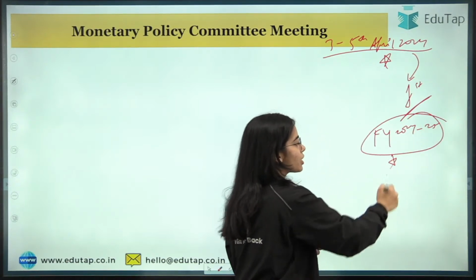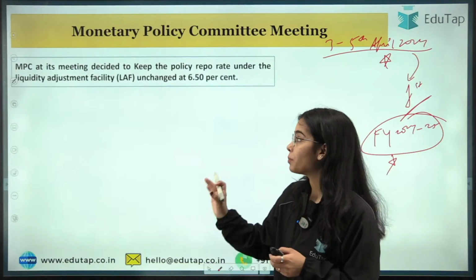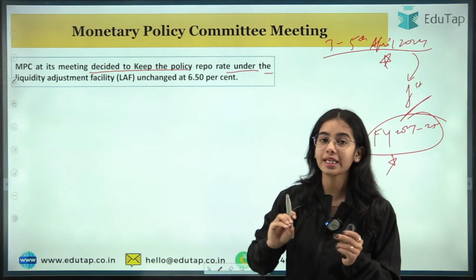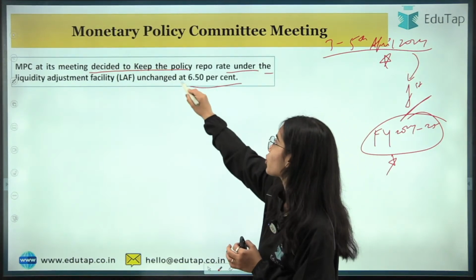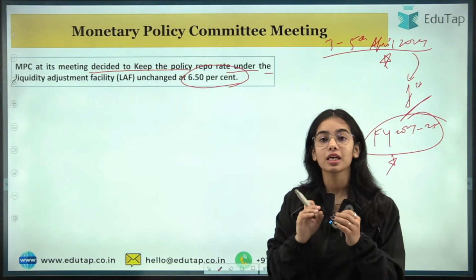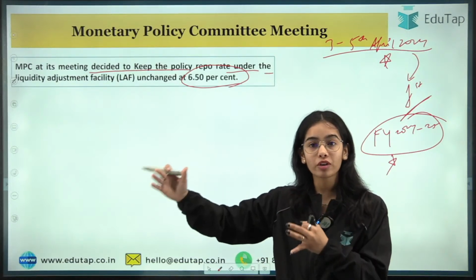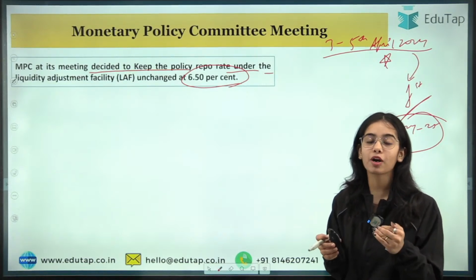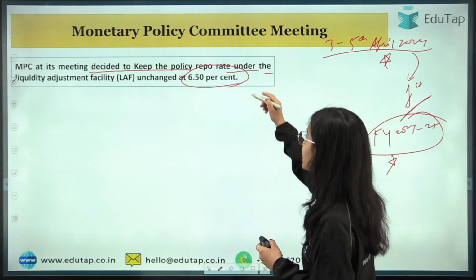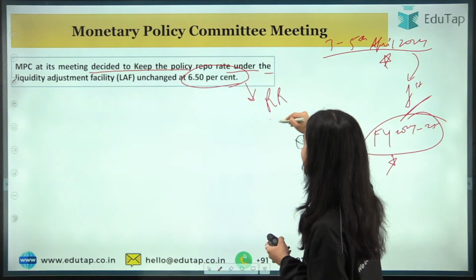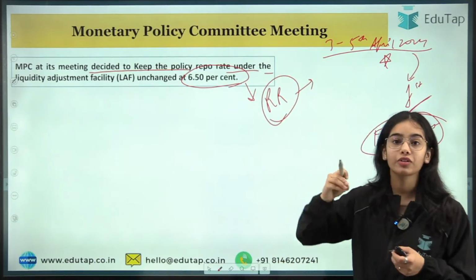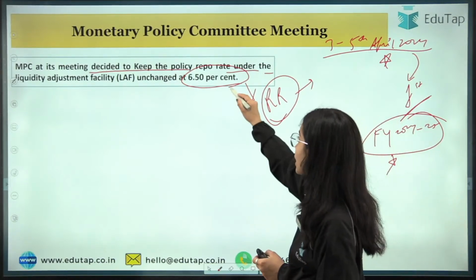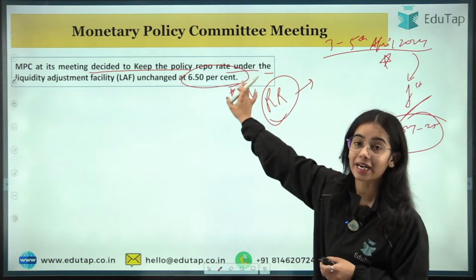So what decisions has the RBI taken? Starting with that, the MPC at its meeting decided to keep the policy repo rate under the liquidity adjustment facility unchanged at 6.50%. On the basis of the current and evolving macroeconomic situation, the Monetary Policy Committee has decided to keep the repo rate, that is the policy rate, unchanged at 6.50%. Okay, so the repo rate is kept unchanged but at a higher level.